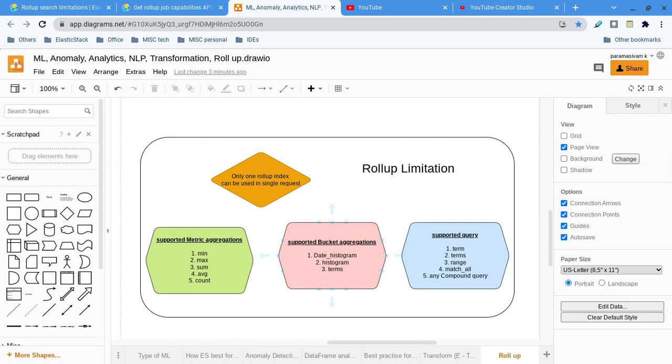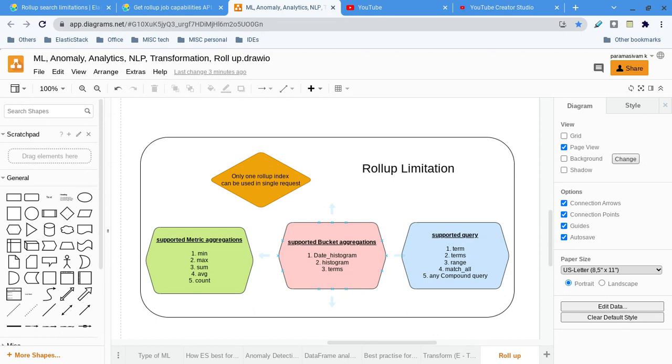But there are some limitations. The first reason is that it is in beta stage. Second, as of now they do not support all the bucket aggregations or metric aggregations. Even scripts you cannot use. If you want to do customization with a custom script for your use case, you cannot do that.